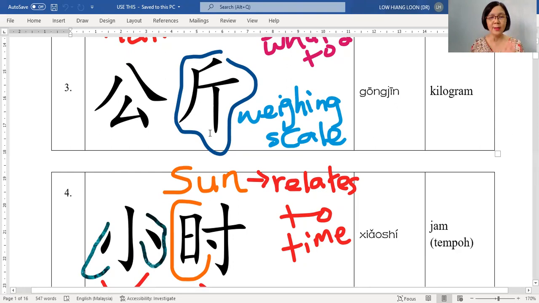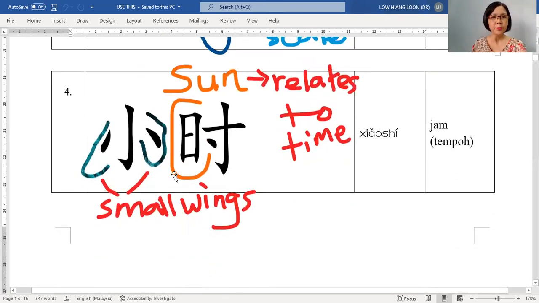It looks like a weighing scale, to weigh something. Okay, so this one represents 公斤, kilogram. So when you weigh, you know how many grams or how many kilograms. Okay, 好的.